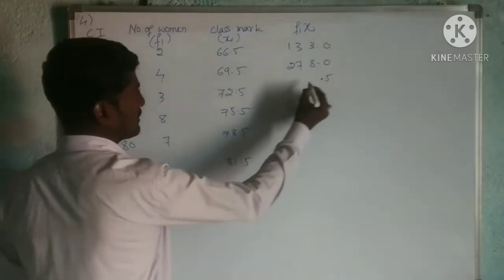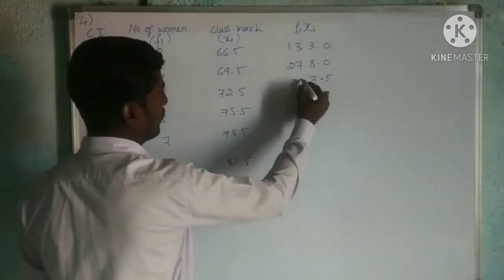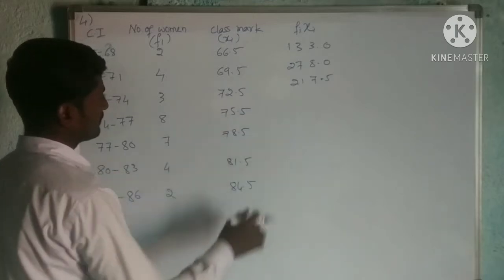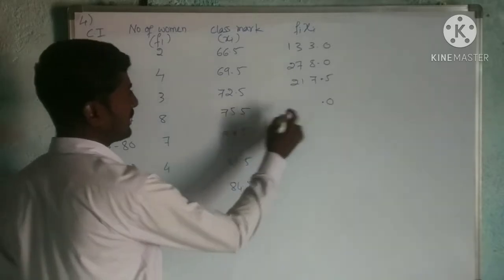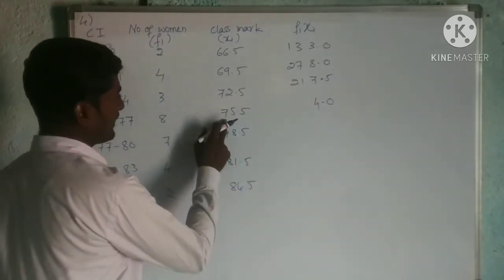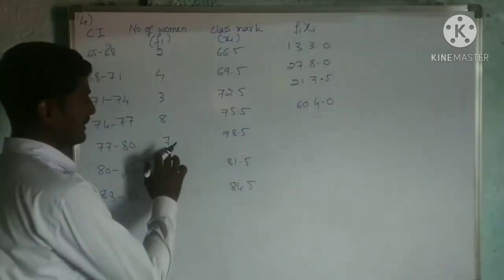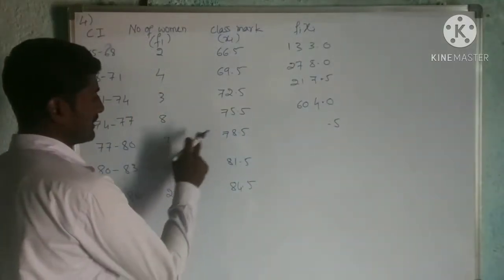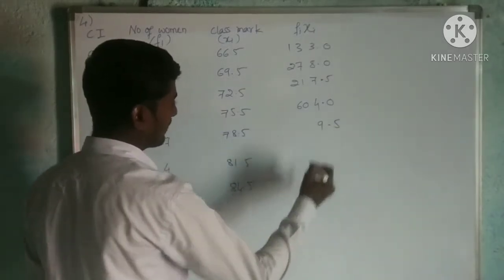3 2s are 6 plus 1, 7. 7 2s are 14. Then 8 5s are 40, carries 4. 8 5s are 40 plus 4, 44. Again carries 4. 56 plus 4, 60. Then 7 5s are 35, carries 3. 8 7s are 56 plus 3, 59, carries 5.